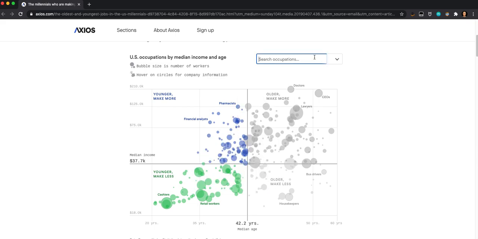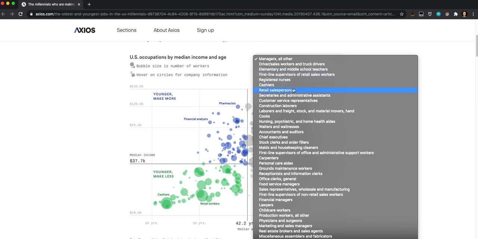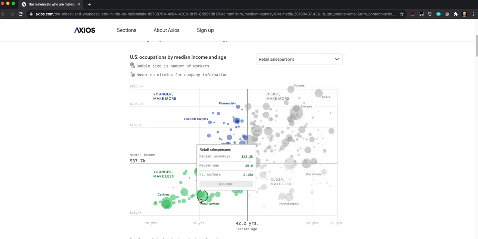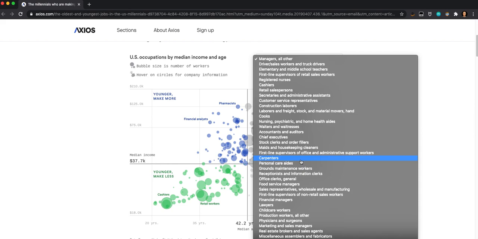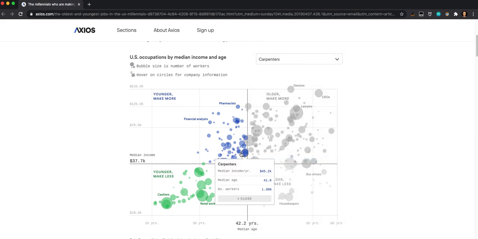And then with the way this visualization is set up, you can actually drill in and look at different things like retail sellers here. You can find the different ones you're interested in. So we're carpenters. Carpenters are above the median income.